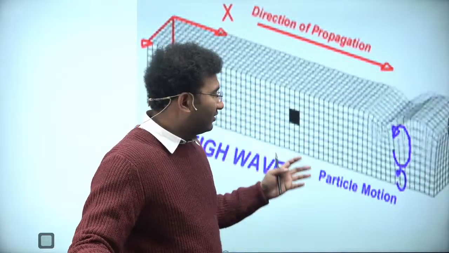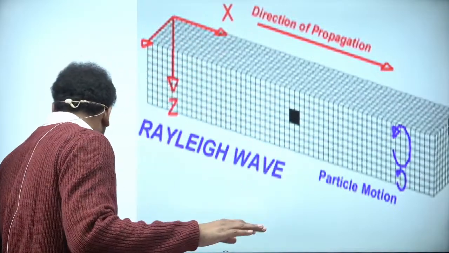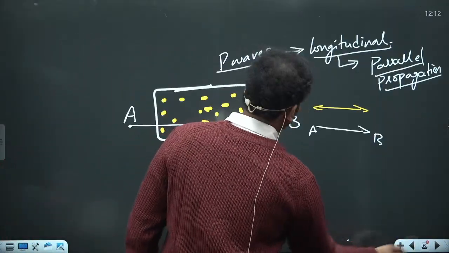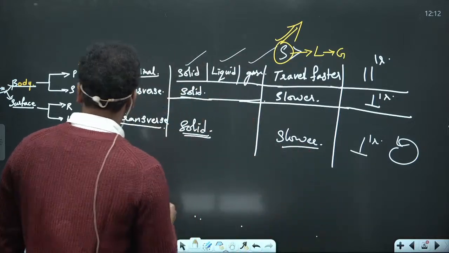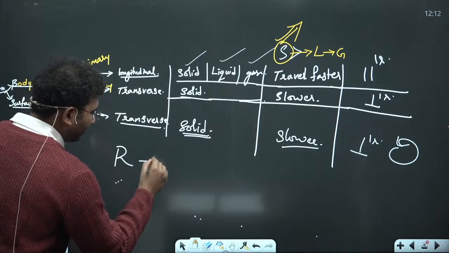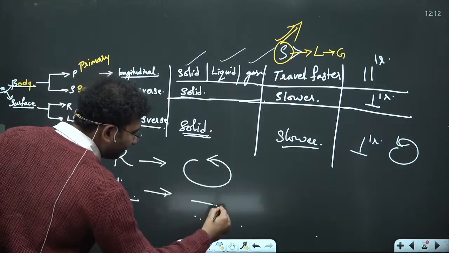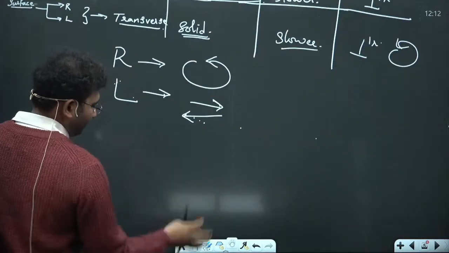So you got to now know about the propagations. If I have to give you like this, what will the propagation be? For example, R waves' propagation is like this. What is the propagation of L waves? What is the propagation of P waves?